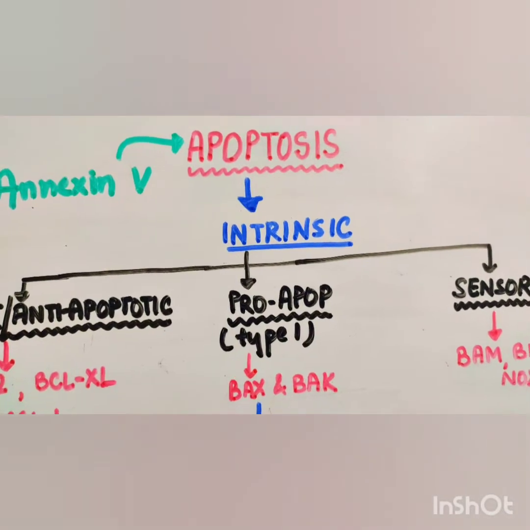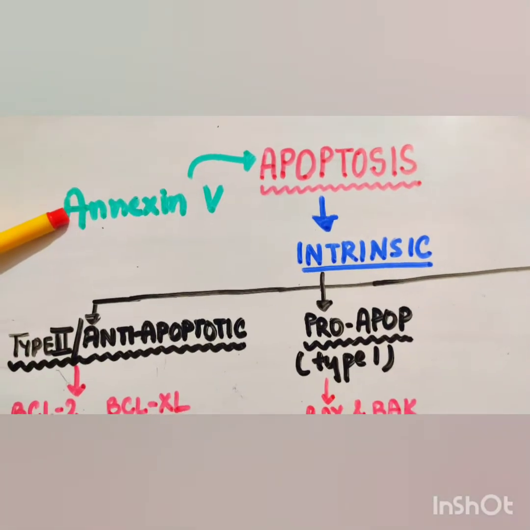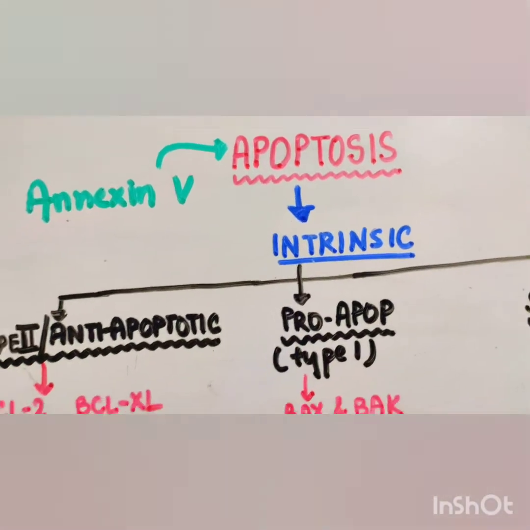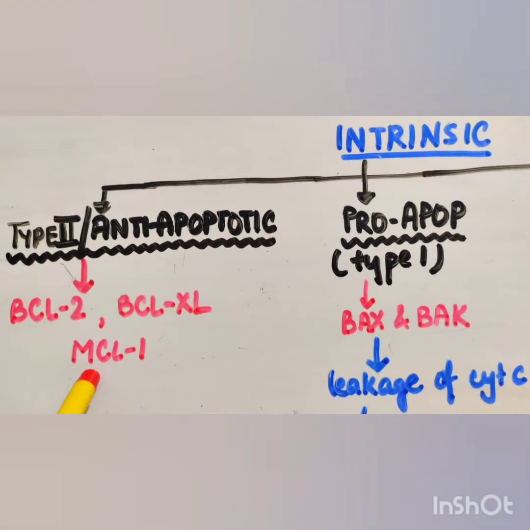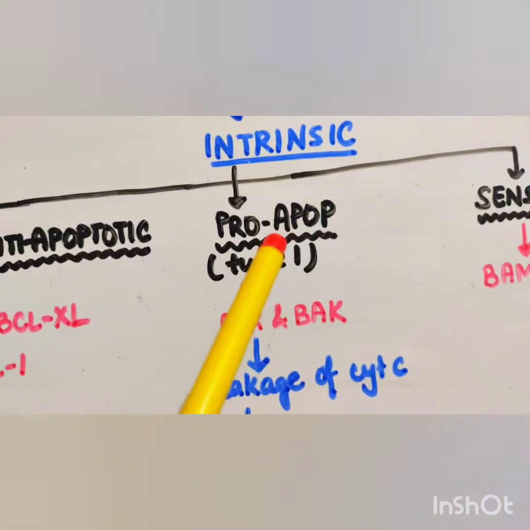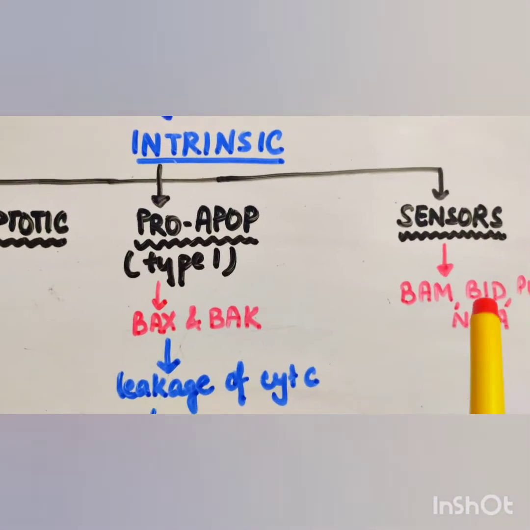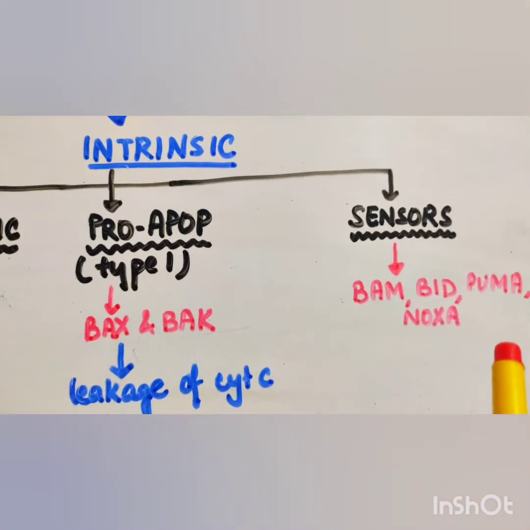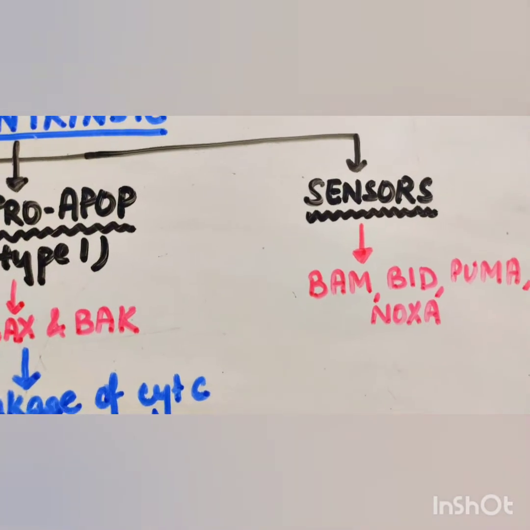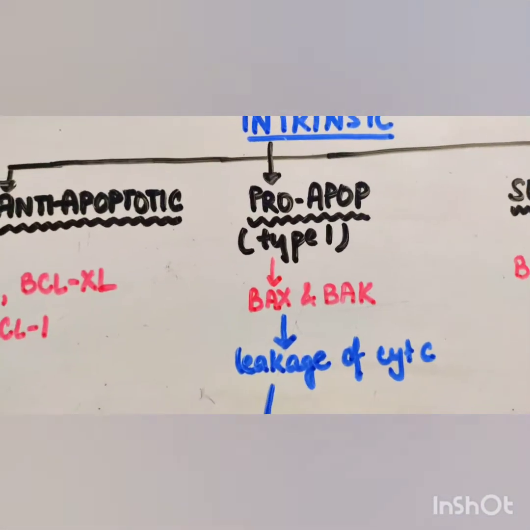Now let's talk about the intrinsic or mitochondrial pathway. First note, annexin V is the marker for apoptosis. It is an MCQ question. Now in the intrinsic pathway we have anti-apoptotic factors like BCL2, BCL-XL and MCL1. And we have pro-apoptotic factors like BAX and BAK, and sensors like BAD, BID, PUMA, NOXA. They are also known as BH3-only proteins. They regulate the balance between the two groups.